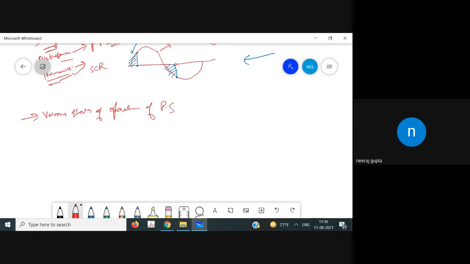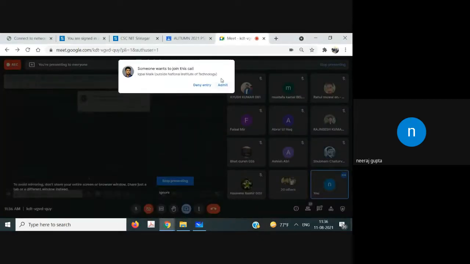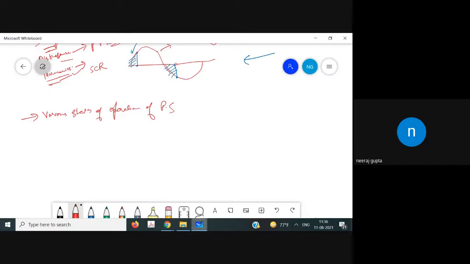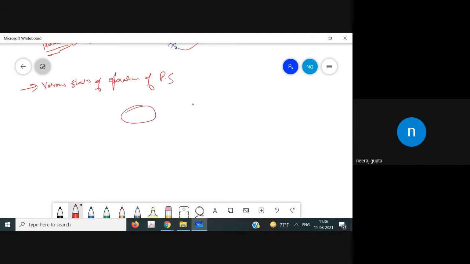The power system is a dynamic entity, because it shifts from one region to another. So there are different states of the power system. This is the normal state. This is the alert state. This is the emergency state.